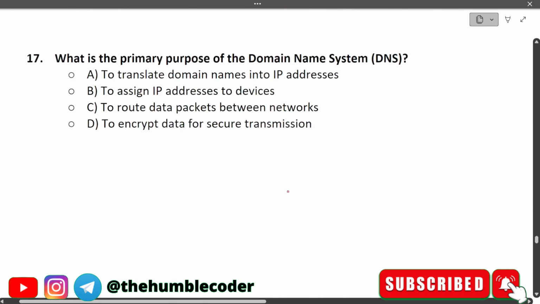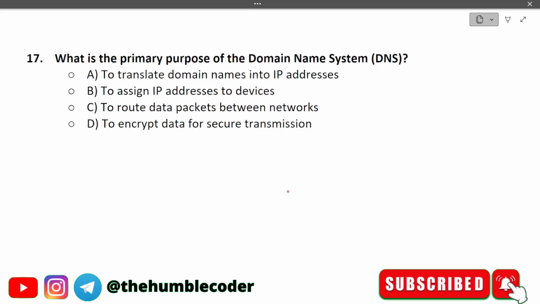What is the primary purpose of the Domain Name System, or DNS? The options that we are given are: to translate domain names into IP addresses. Option B is to assign IP addresses to devices. Option C is to route data packets between networks. And option D is to encrypt data for secure transmission. The correct answer for this one is going to be option A, that is to translate domain names into IP addresses.